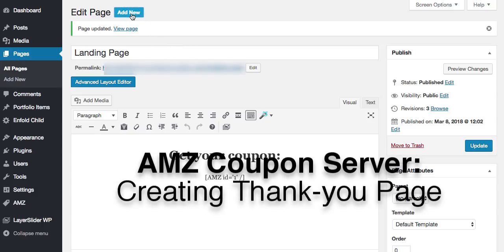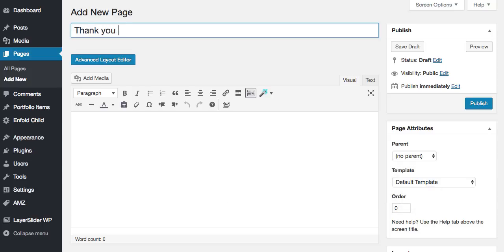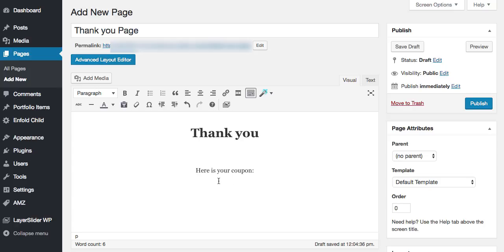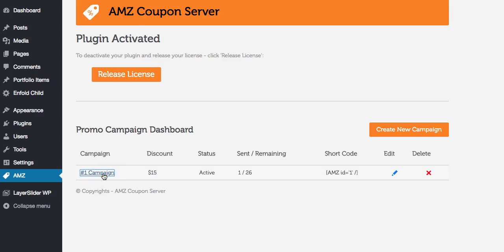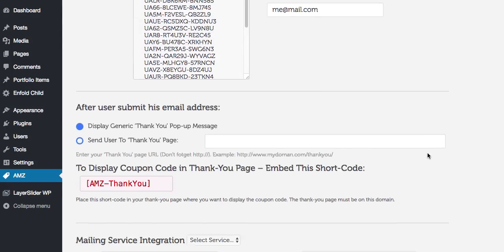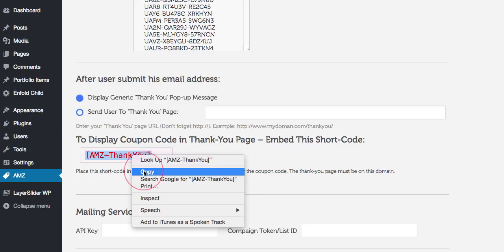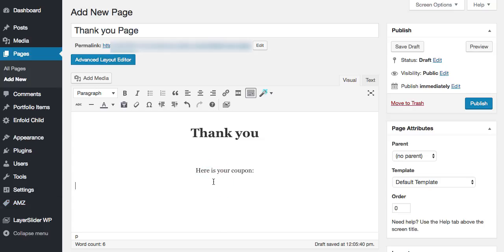Let's build a thank you page. If we want our coupon to display here, we will go back to our campaign, take this shortcode and paste it here.